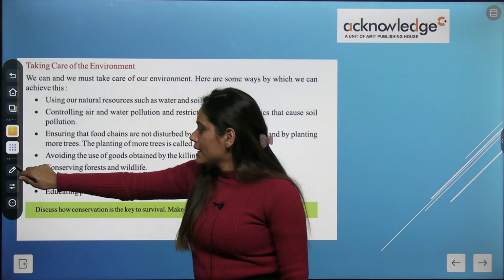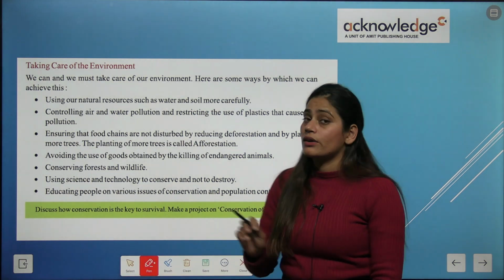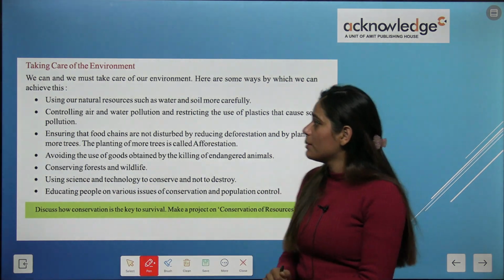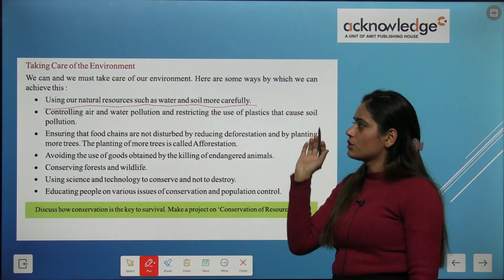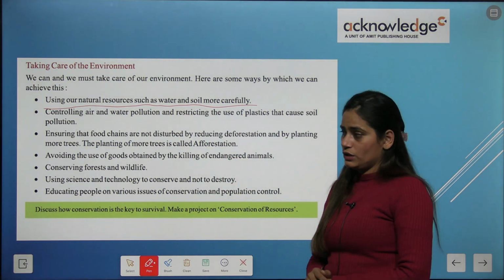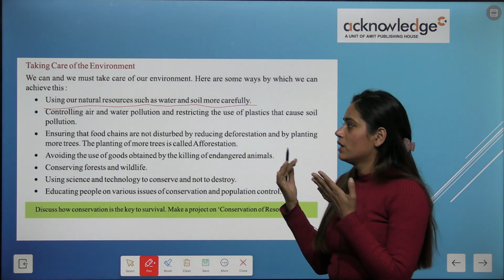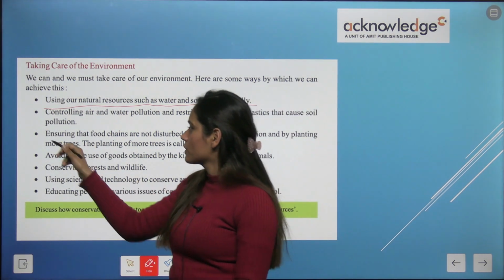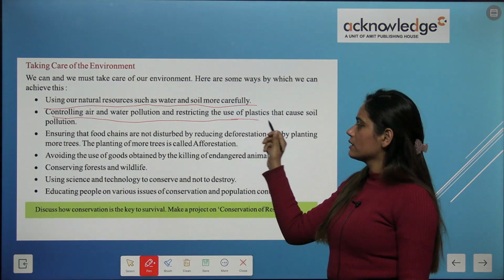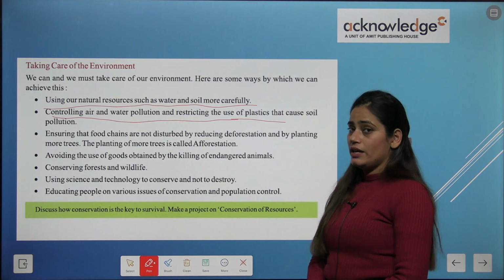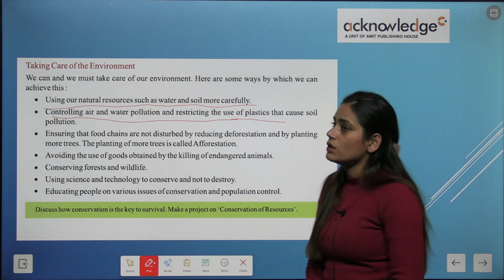Okay, now there are some key points that we can take care of for our environment. Using our natural resources such as water and soil more carefully. So we need more care for water and soil. Controlling air and water pollution, restricting the use of plastic, and we should not use plastics that cause soil pollution.